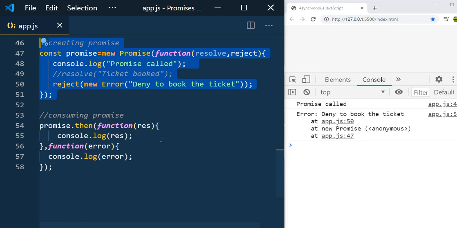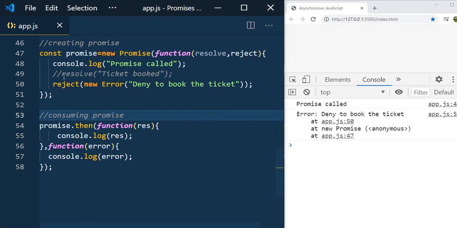Once the promise is resolved or rejected, the then handler will be notified. In the then handler, the first function, the onFulfilled function, gets called when the promise is resolved, and the second function gets called when the promise is rejected. Promise is very simple, and I hope you understand by now. The important point to remember is that a settled promise can be either fulfilled or rejected.